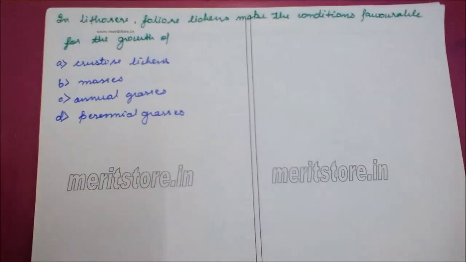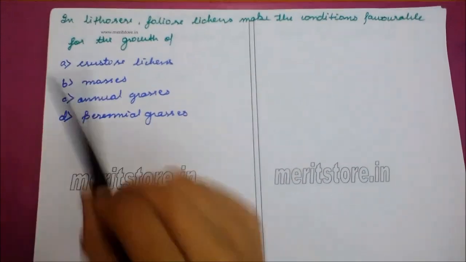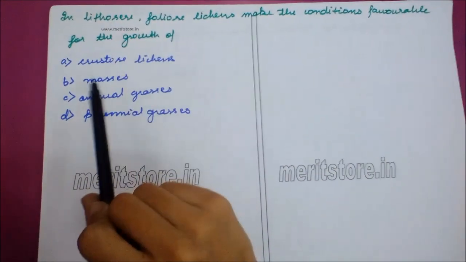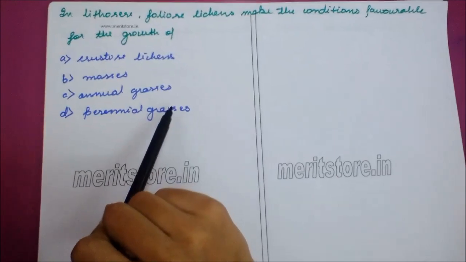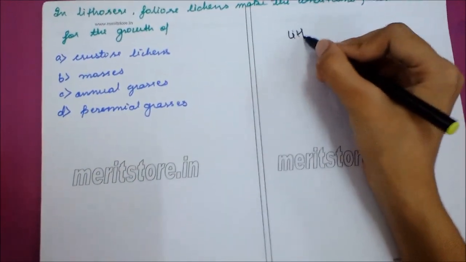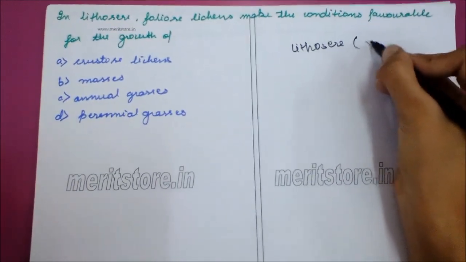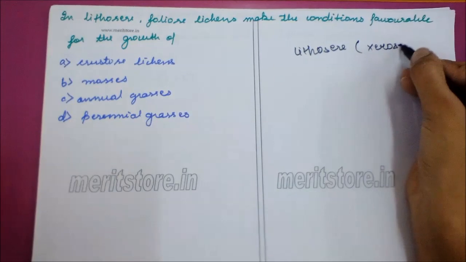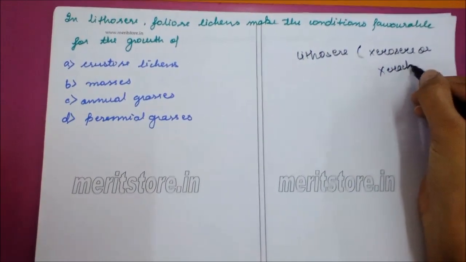In lithosphere, foliar lichens make the conditions favorable for the growth of which: crustose lichens, mosses, annual grasses, perennial grasses. The lithosphere includes xerosphere or xerarch.